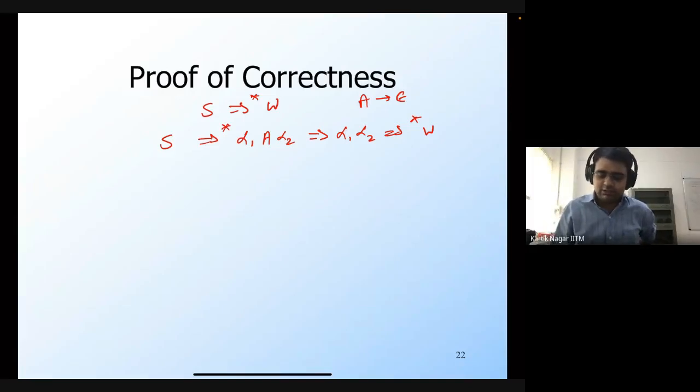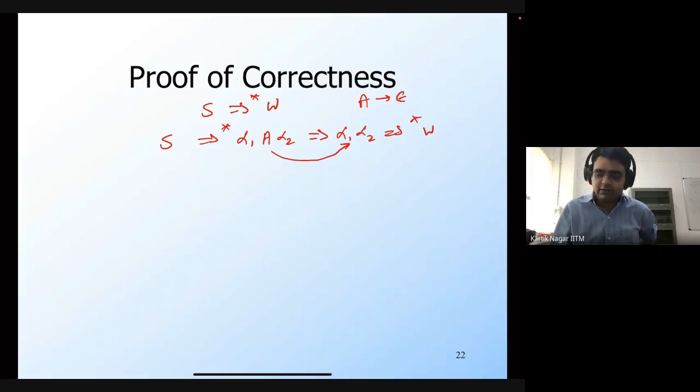So note that there is no rule which says we can use any new production here, because that's not the form of productions that we have added. So at this particular step we cannot do anything, because from A you're using the production rule A generates epsilon.